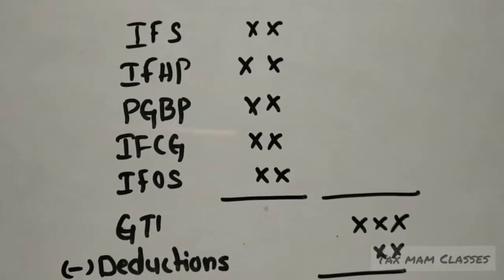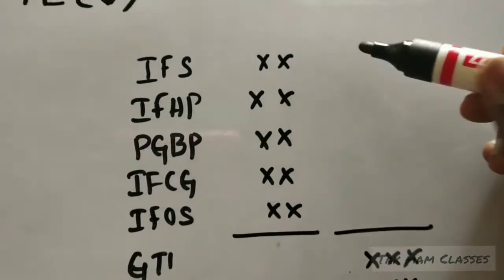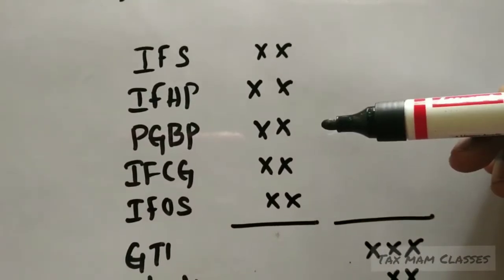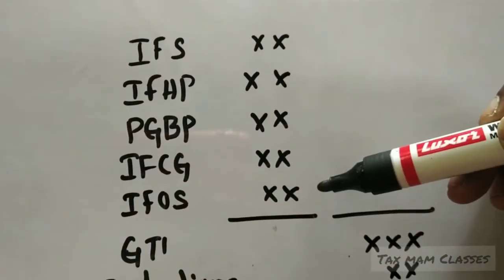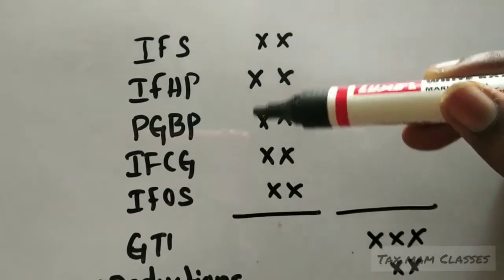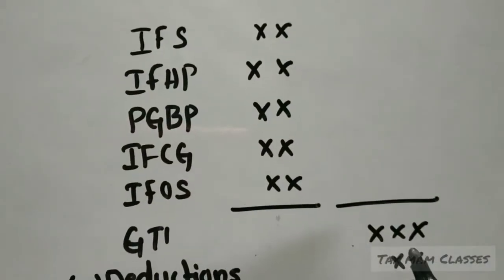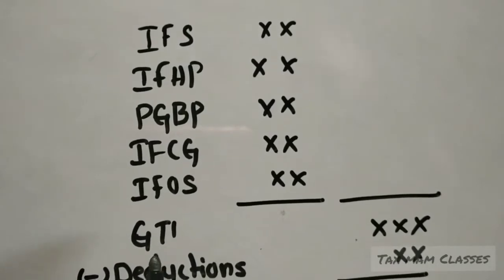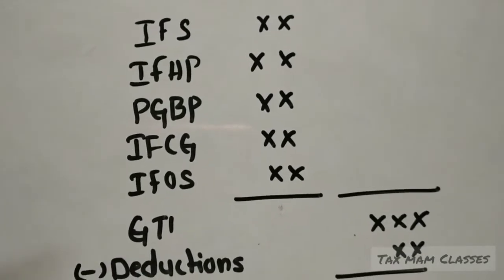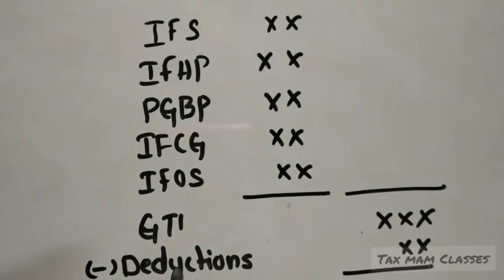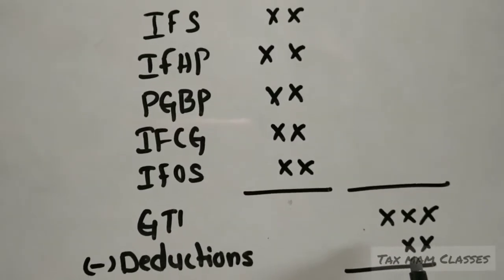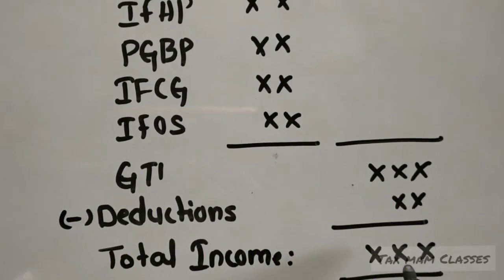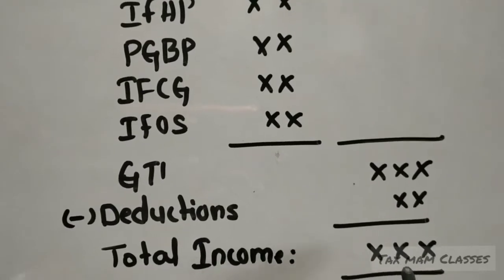We will have 5 heads of income: income from salary, income from house property, PGBP, income from capital gains, and income from other sources. If we add all the incomes together, it will be called gross total income, GTI. From gross total income, we will have deductions which are available under chapter 6A. After deducting the deductions, the amount we get will be called total income or taxable income.